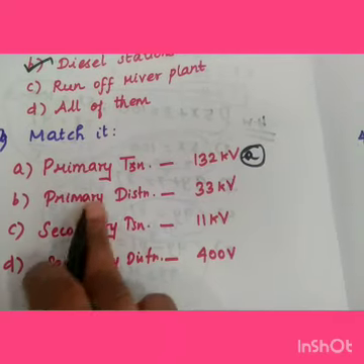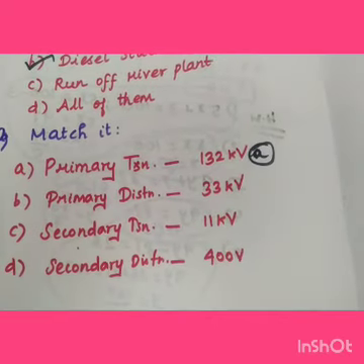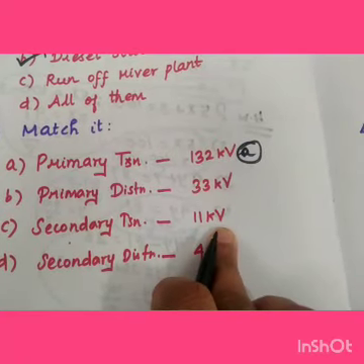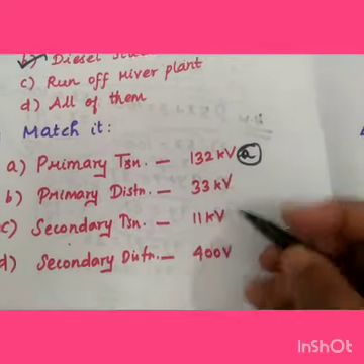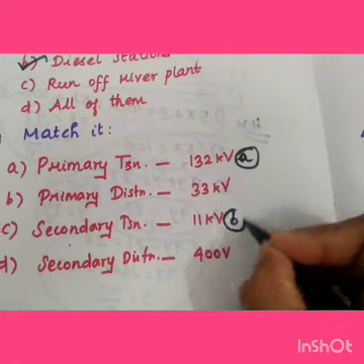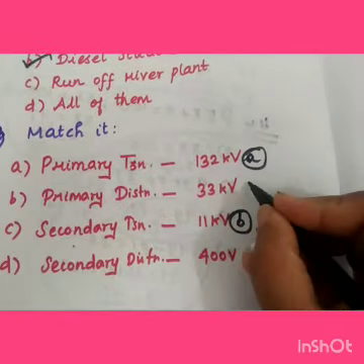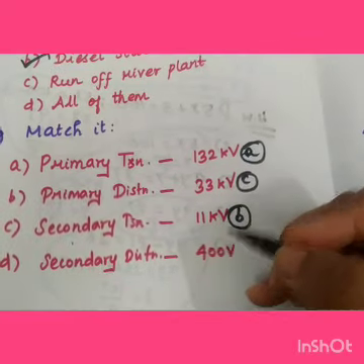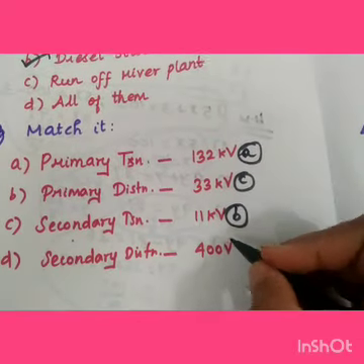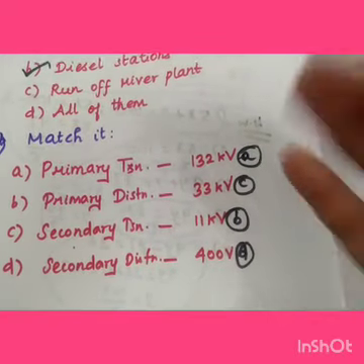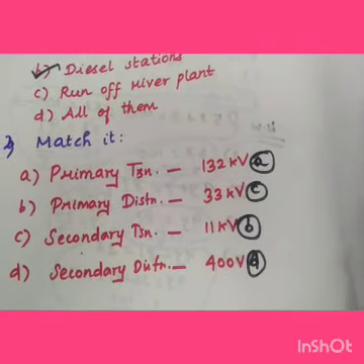The primary distribution, we can choose the option 11 kV. 11 kV is called primary distribution. And the secondary transmission is 33 kV. And secondary distribution, the voltage level is 400 volt. So please have a glance, you may get these kinds of questions in the examination.